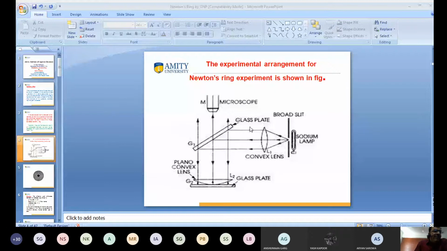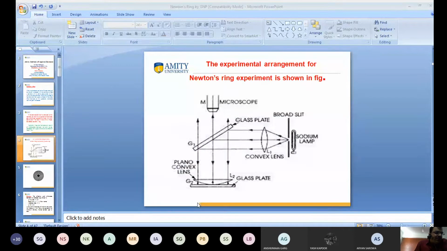The light emitted from here is focused on the glass plate. The glass plate is kept at 45 degrees because when light is incident here, it will be normally incident on the plano-convex lens. As you have seen in your figure, the light is incident on the plano-convex lens, and there is a formation of an air gap.